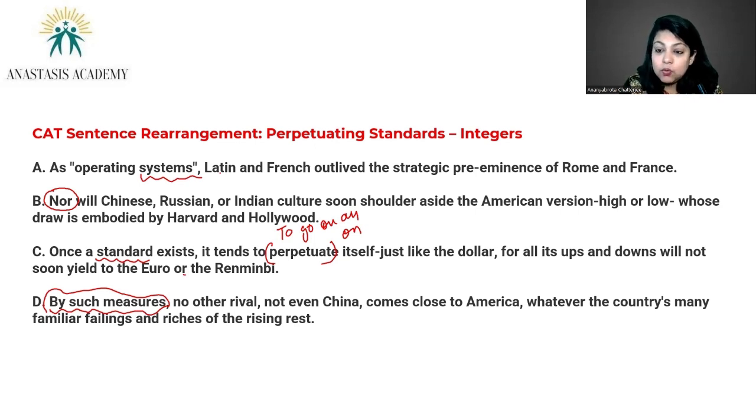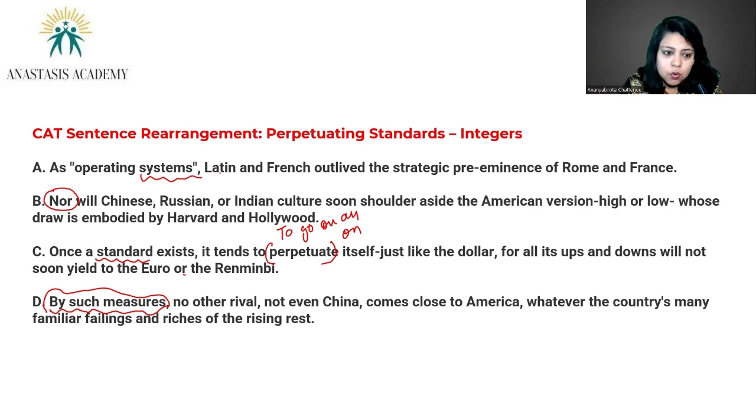And as a country who established these things, be it dollar, be it Harvard, be it Hollywood, since you're setting the standards, your position is somewhere up above the rest, right? No matter if you're failing now in many ways.